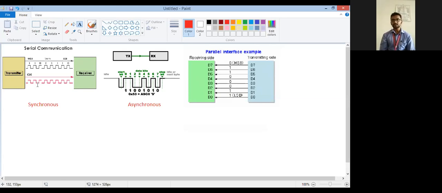Again there are subtypes: logic 0 level triggered and logic 1 level triggered. So synchronous communication is a type of serial communication where the communication takes place in an edge triggered or level triggered way.